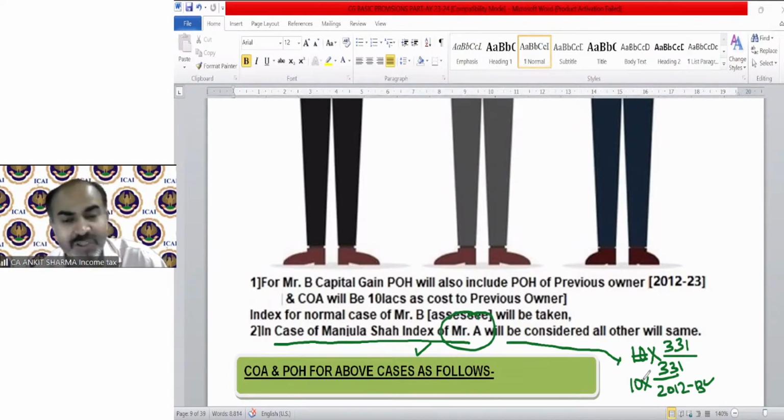Because this judgment is not a Supreme Court judgment, the Act has not been amended yet. So in the Act, the denominator is still the same, that is of the assessee. But because the case is in favor of the assessee, those who want to take the benefit of the previous owner's index should apply the Manjula J. Shah case. So it has not yet been amended in the Act, so we have to solve it by both ways.